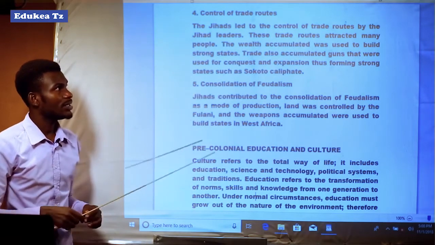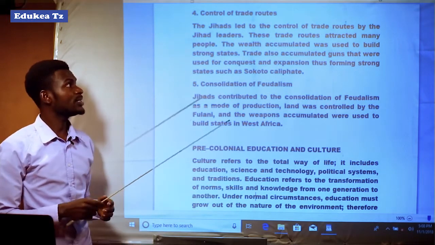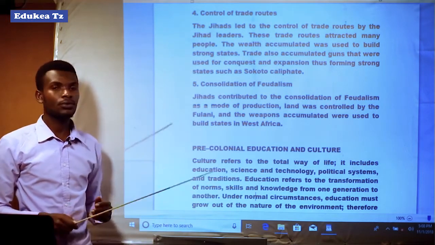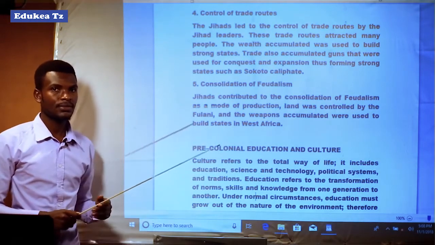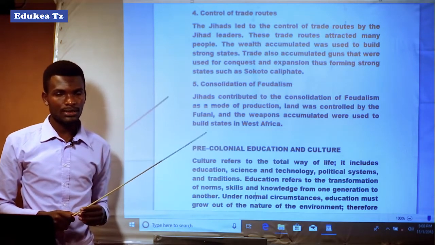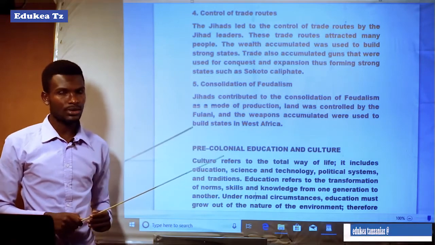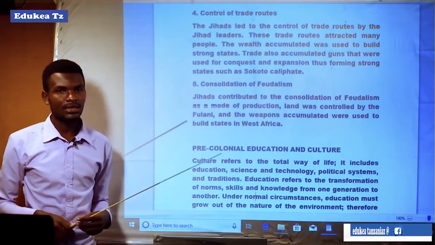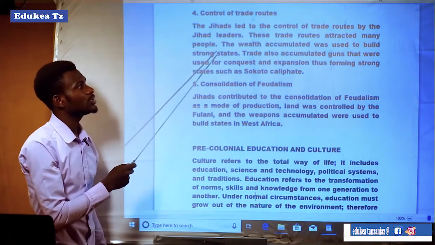It means those jihad leaders or Muslim leaders were the main controllers of the trade routes. So these trade routes attracted many people, and the wealth accumulated was used to build strong states.